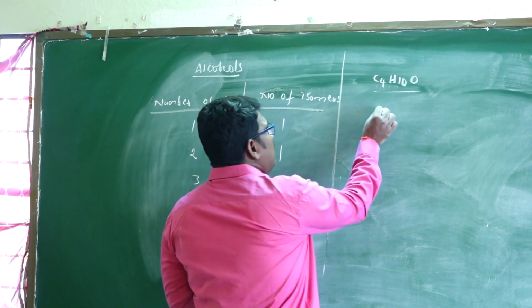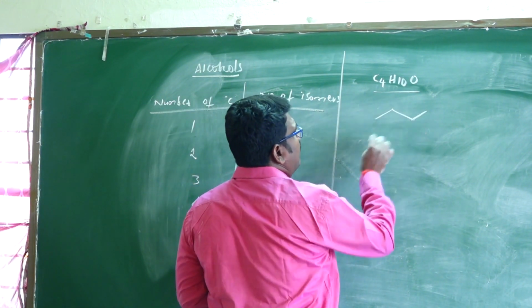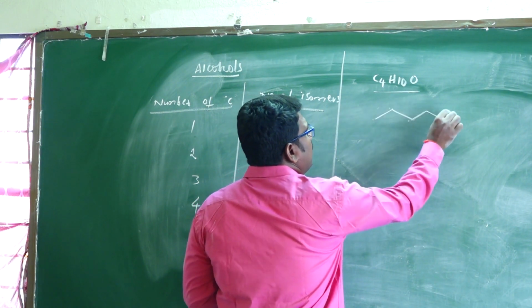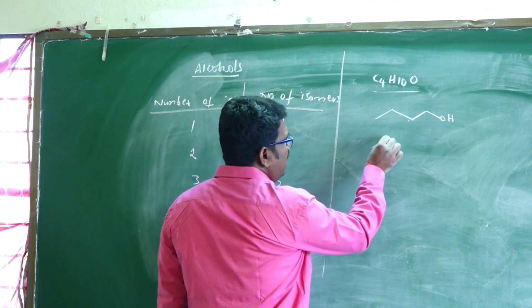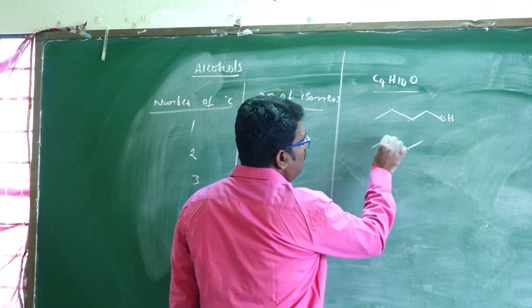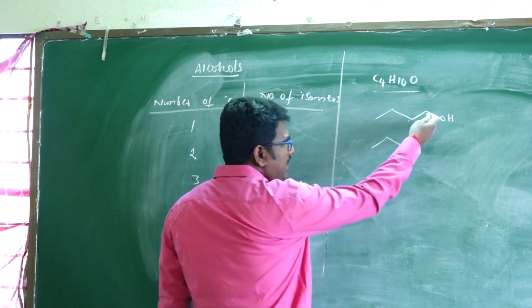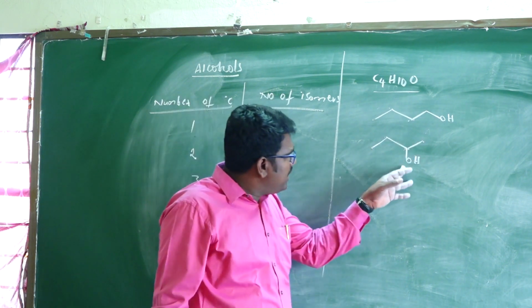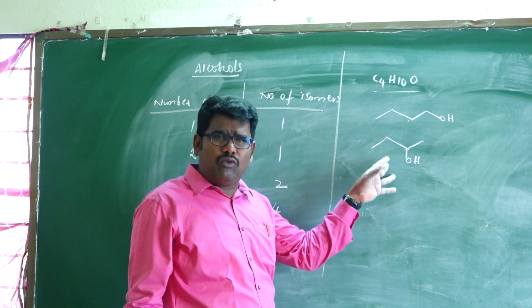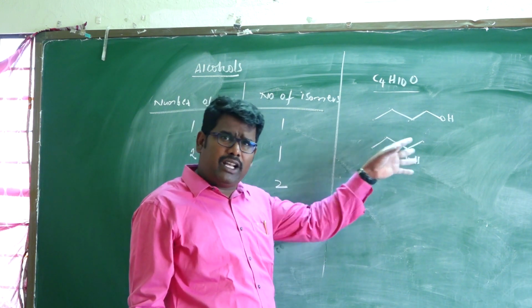For example, one is 1 2 3 4 carbons with an alcohol. And another is the same 1 2 3 4 carbons, disconnect the OH and attach it at another position. If OH is attached here, it is also an alcohol, 2 butanol.